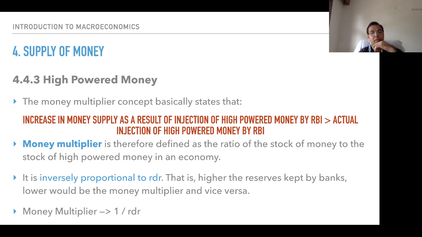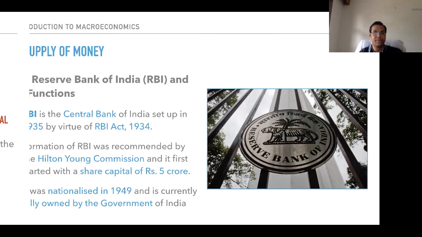It is inversely proportional to RDR, the reserve deposit ratio. That is, the higher the reserves kept by banks, the lower would be the money multiplier, and vice versa. If you keep higher reserves, obviously reserves are kept for the purpose of not being lent further, so the money multiplier would be less. On the other hand, if it is lower, the money multiplier would be high. So it is inversely proportional to RDR. Keep this in mind: money multiplier is equal to 1 divided by RDR.